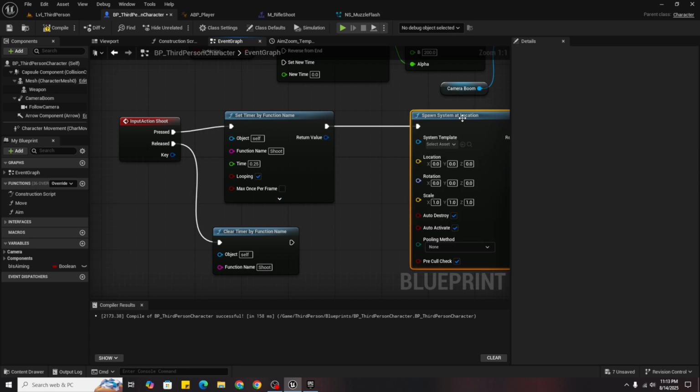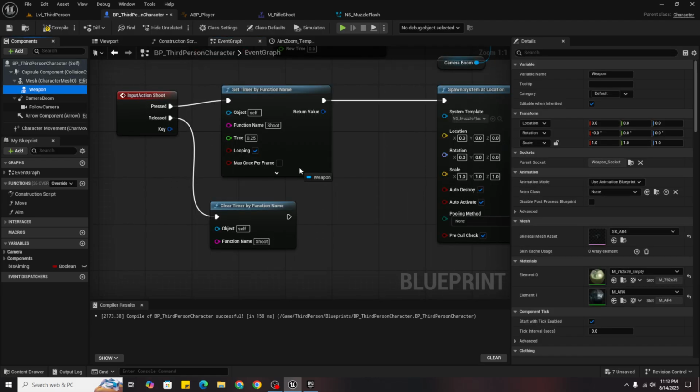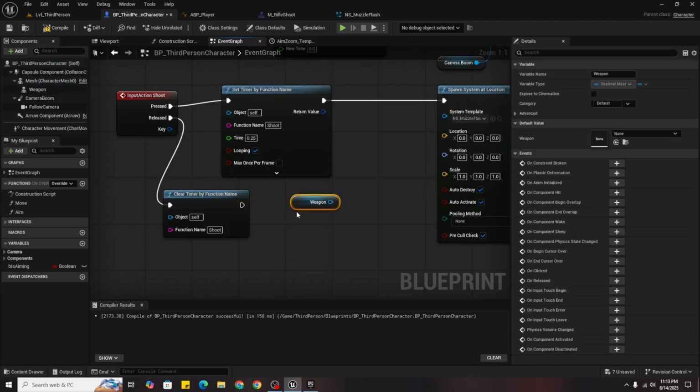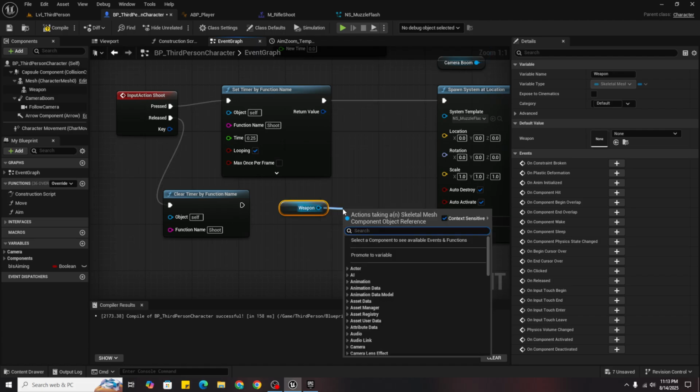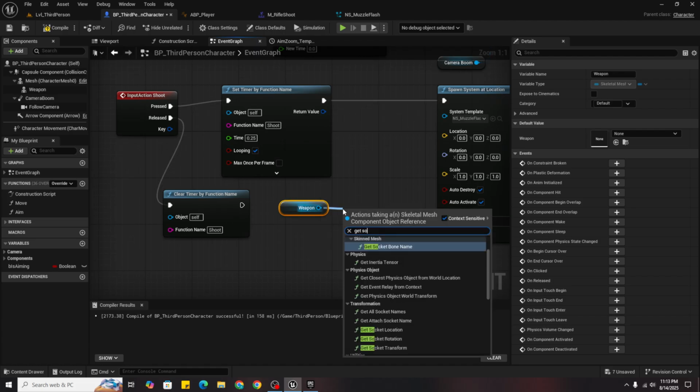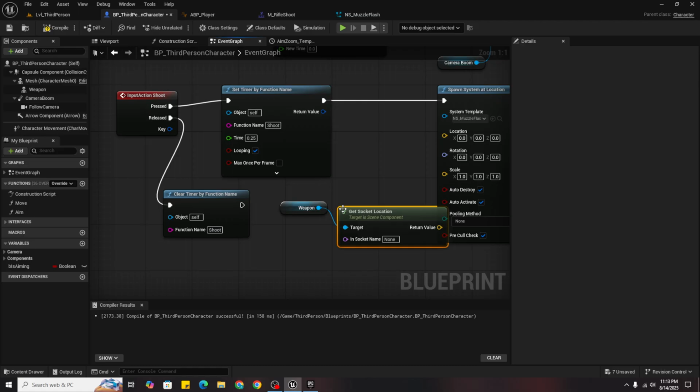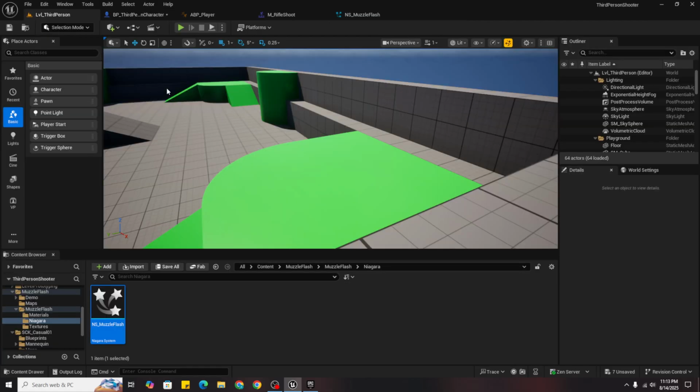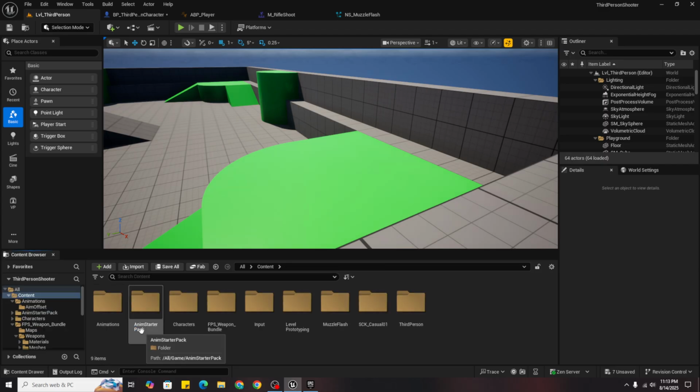So system template will be the NS muzzle flash, and the location will be: grab the weapon, bring it here, get socket location, and we will just open our gun's skeletal mesh.